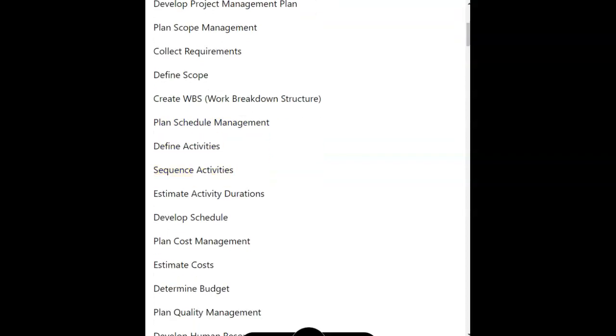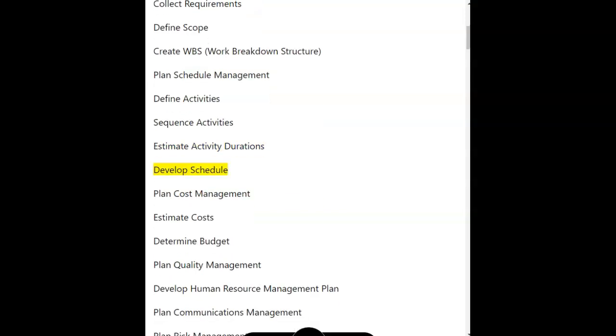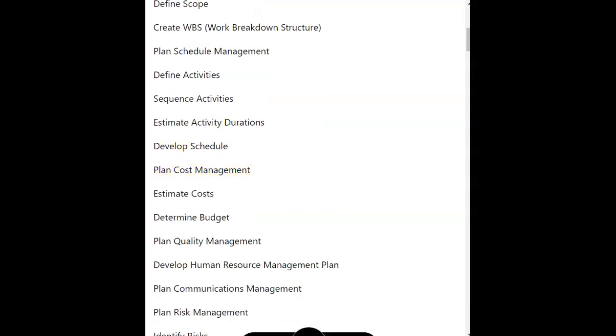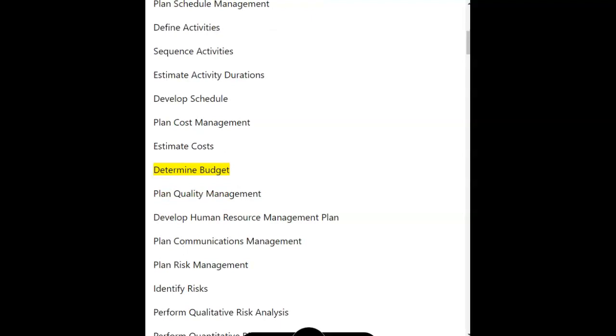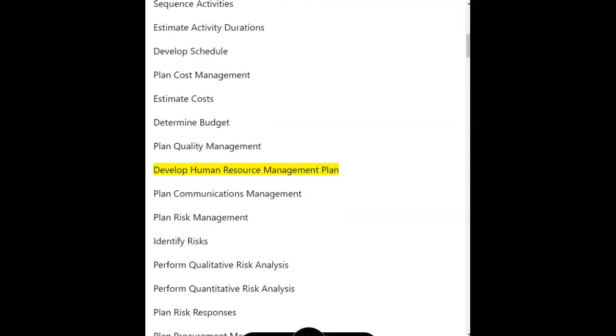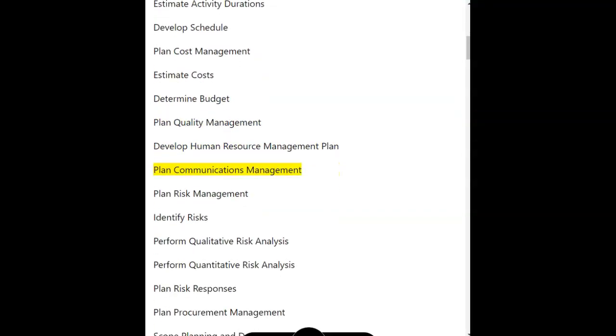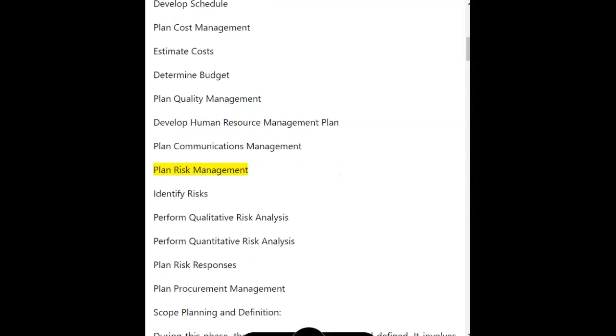Sequence activities. Estimate activity durations. Develop schedule. Plan cost management. Estimate costs. Determine budget. Plan quality management. Develop human resource management plan. Plan communications management. Plan risk management.